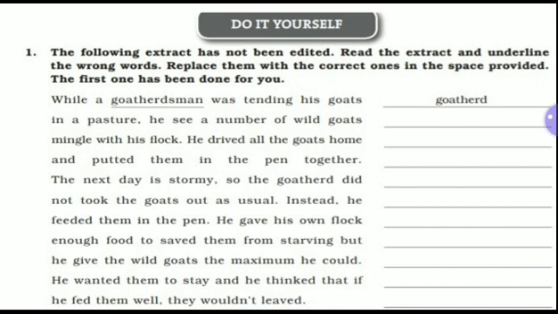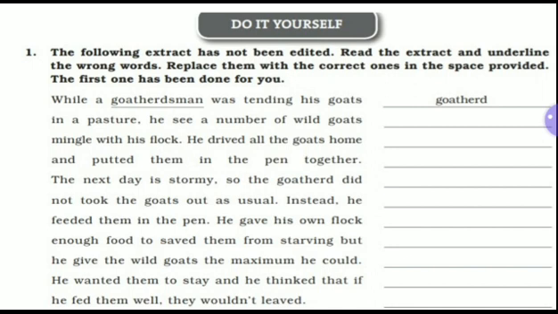and putted them in the pen together. Instead of putted, now we know that modern English has put, P-U-T, put, as the past tense of P-U-T, put. That's why put will be correct here. The next day is wrong here. Underline it and write in place of this is was.